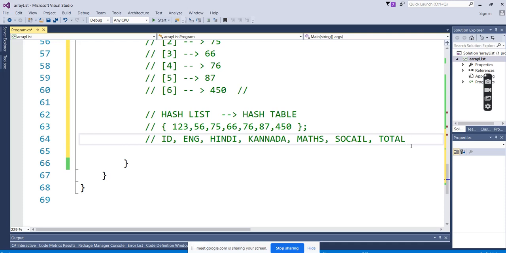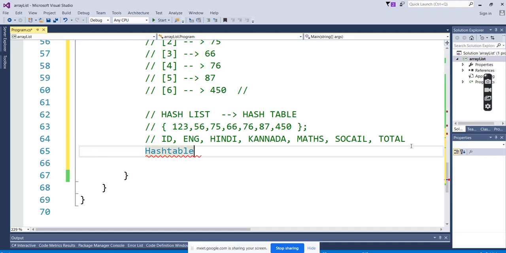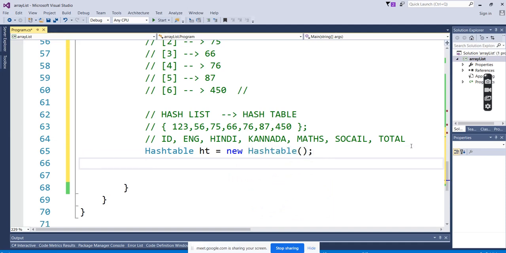Now I come to the picture. Okay, there is a name. If I pick the name, it will show the name only. So directly we can pick any value whatever we want. Hash table is also a class. We will go with ht as an object. What is hash table? Hash table will work as a key value dictionary.